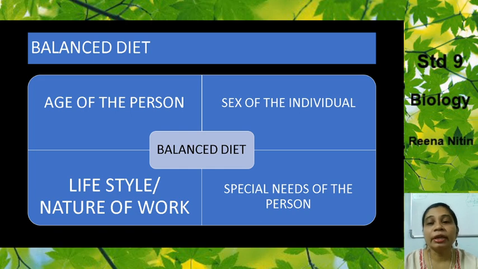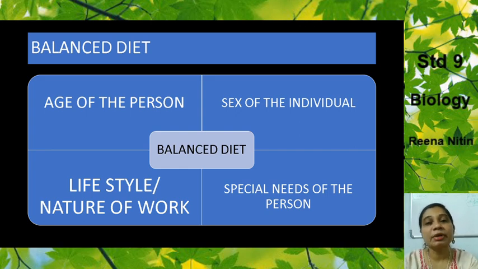Then it depends also on the sex of the individual. A male body requires more carbohydrates and fats compared to the female body. So it also depends on the sex of the individual. It depends on the lifestyle of work. A person working in an office will require less intake of fats and carbohydrates compared to a person who is a manual laborer. So it depends on the lifestyle of the work.